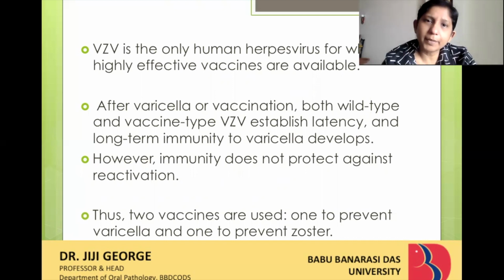People in the 40 to 50-year-old age group right now are a generation which did not have a vaccination against the chickenpox virus or the varicella zoster virus. In that generation, everybody would have already come across this infection at some time in their lives. But now there is a vaccine for chickenpox available. So maybe in the coming generations, the occurrence of chickenpox would be much lesser than in the earlier generations.